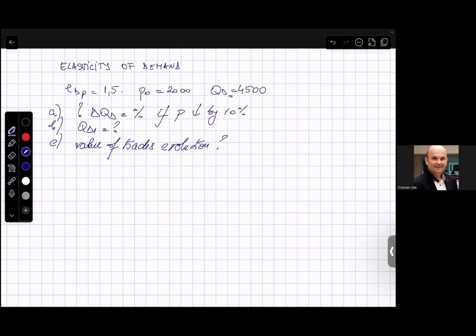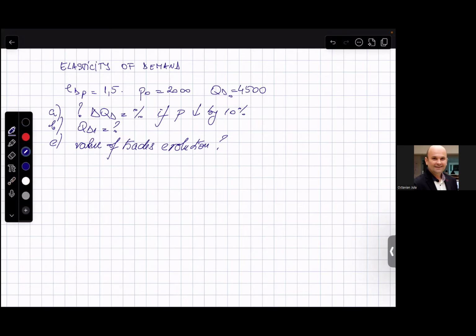And we know that the product has a demand elasticity, which is price elastic, 1.5, above 1. The questions: how much will the quantity demanded change if the price decreases by 10%? So by how much the quantity demanded will change, we're going to need a certain percentage. Then, what will be the new level of quantity demanded? Initially, we have the quantity at 4,500. It will change in a certain way, and the question is at which level it will be. Then, what is the value of trades?